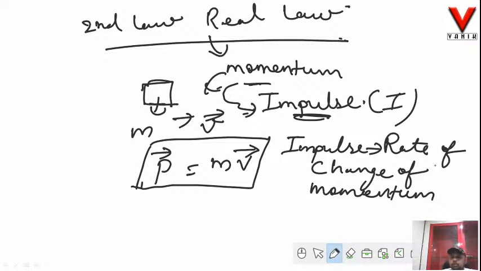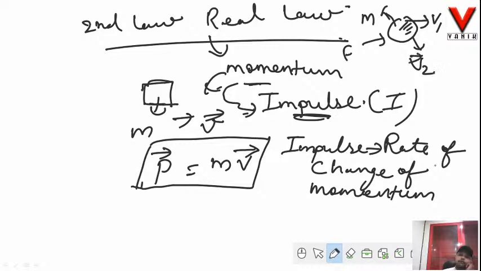Now what does this mean? So this is a body. I am having a body. Now this body has mass m. Now I am applying some force to it. Initially, say the body was moving with a velocity v1. Now when I apply force to this body, what is going to happen? Is its mass going to change? No, mass will remain constant, but what is going to change? Velocity will be changing. So the velocity will change to v2.